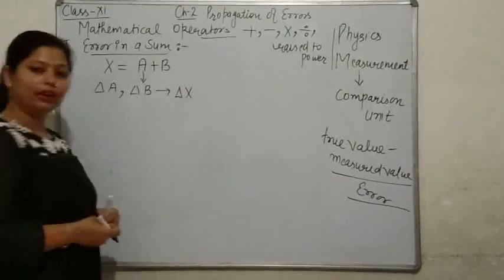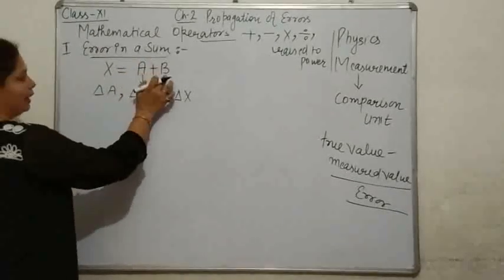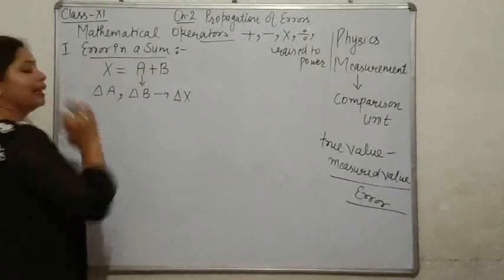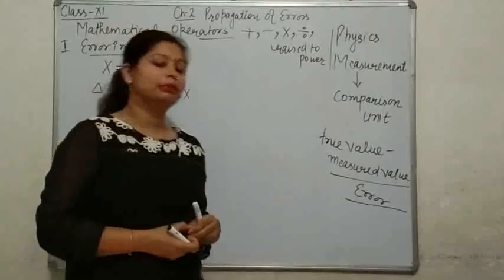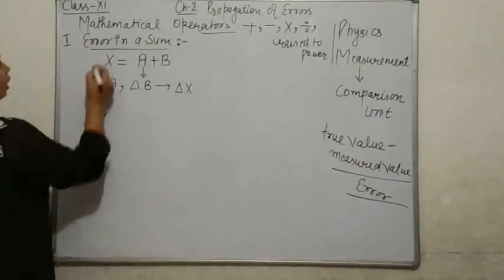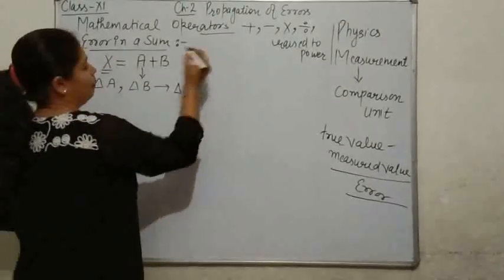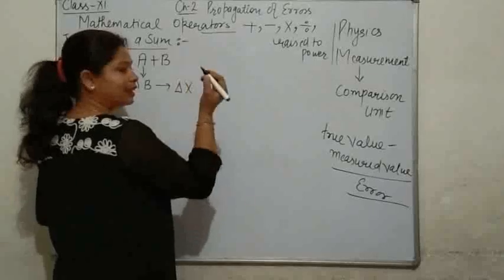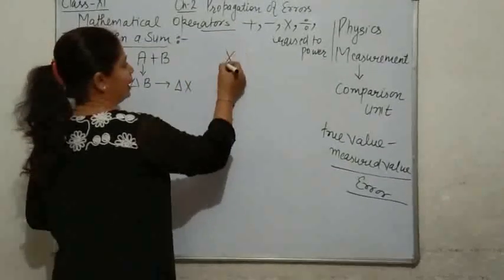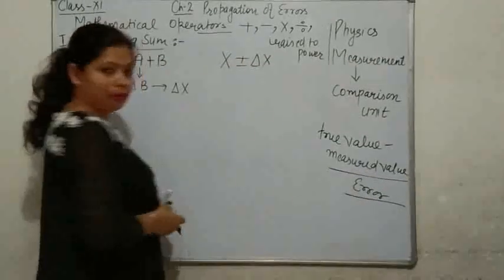So what can we say about this? If a is having error, b is having error, then their result cannot be error free. There must be some error represented by the symbol delta x. So how can we represent now? We have learnt in my previous video, any physical quantity can be represented by its true value plus minus its error, mean error.